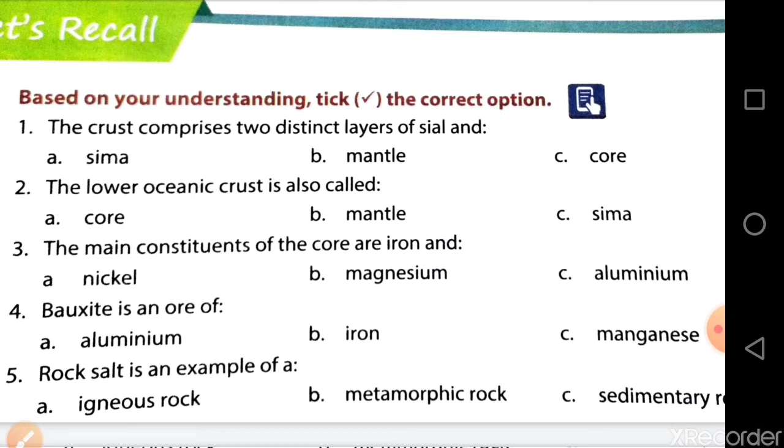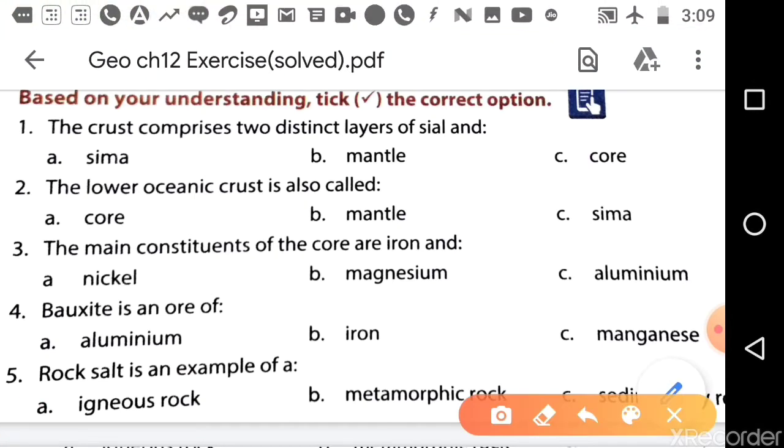Our first question from MCQ is: the crust comprises two distinct layers of Sial and the correct answer is Sima. Second question, the lower oceanic crust is also called, the correct answer is Sima. The third question, the main constituents of the core are iron and the correct answer is nickel. Bauxite is an ore of, the correct answer is aluminium.